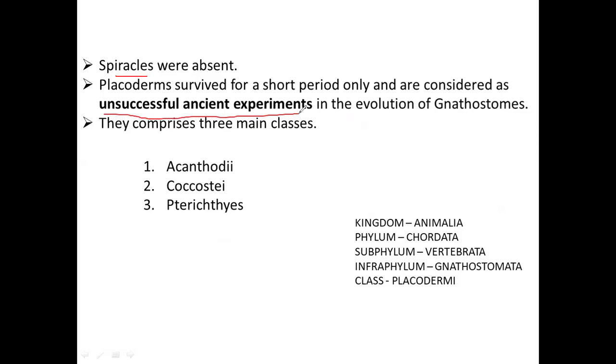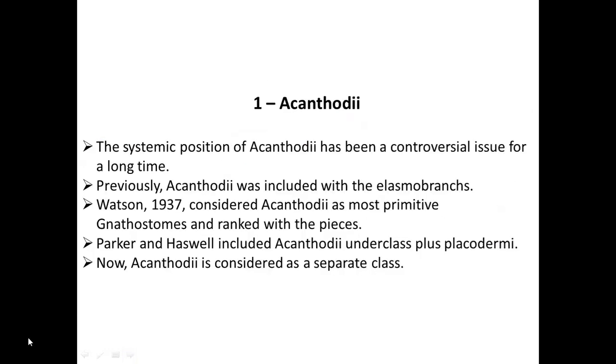Then this comprises three main classes. Class 1, Acanthodi. Class 2, Coccosti. Class 3, Pterichthys. So coming to the scientific classification, it belongs to kingdom Animalia, phylum Chordata, subphylum Vertebrata, infraphylum Gnathostomata, that is, all the organisms of placoderms have jaws, and the class Placodermi. This is the scientific classification. So now let's discuss the different classes, the characterization of these three classes. Only classification and characterization have been asked in our syllabus.